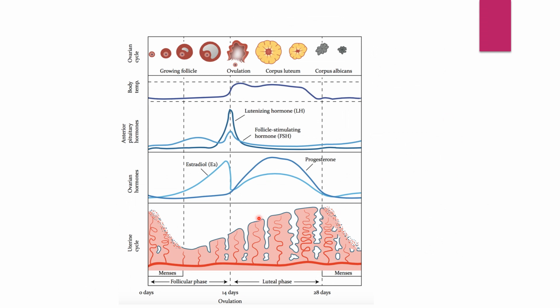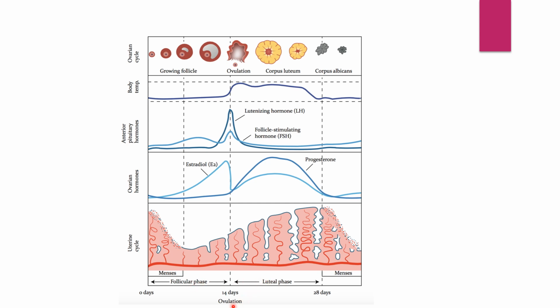Now, this is the actual menstrual cycle. What is it all about? Initially, when I started with the lecture, I said that there are 4 phases. One is the menstrual phase, second is the follicular phase, or you can call it the proliferative phase.